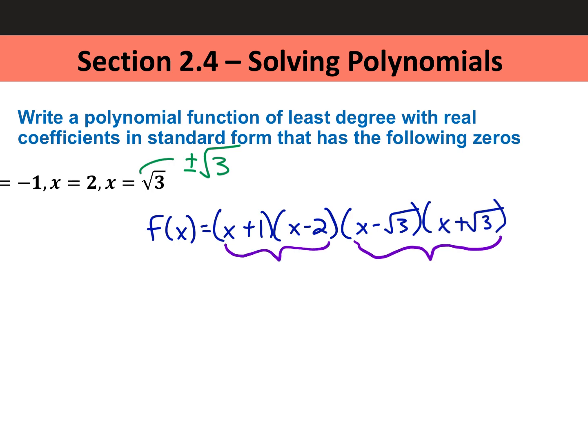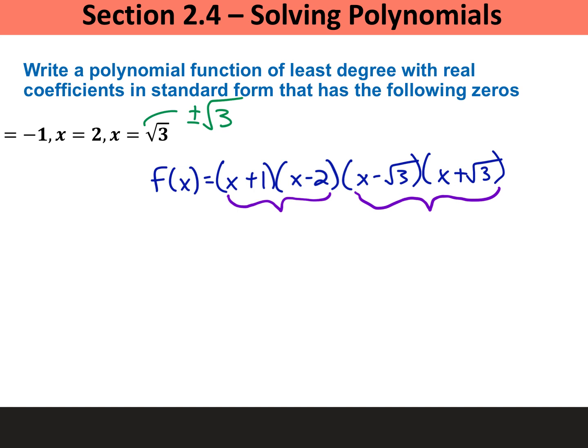So when I foil x times x, I'm working on the right side because that one's weirder. x squared plus x root 3 minus x root 3. And then root 3 times root 3 is what? Well, it's root 9, which is what? 3. Right? The square root of 9 is 3. And then, like I said, pair those together because look at that. Those two, when you combine like terms, got to cancel each other out.